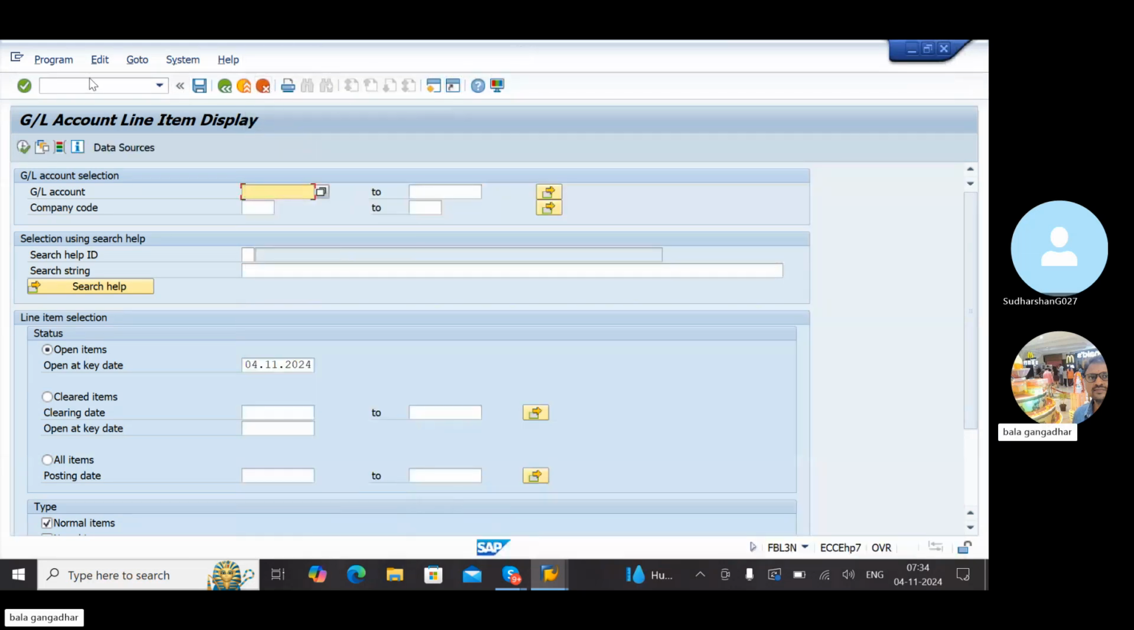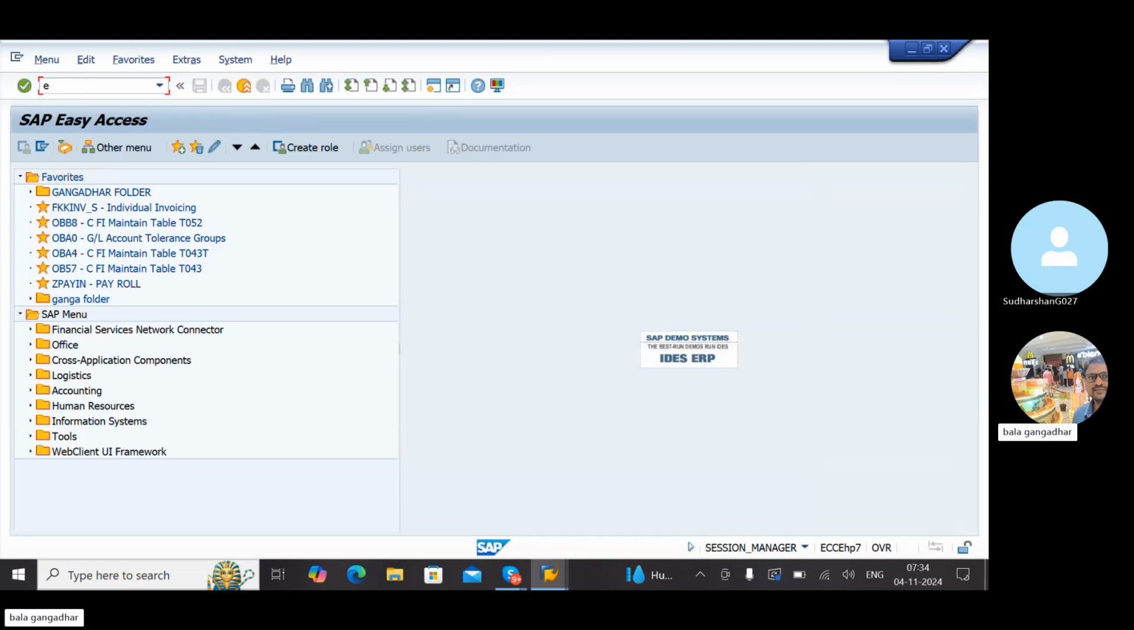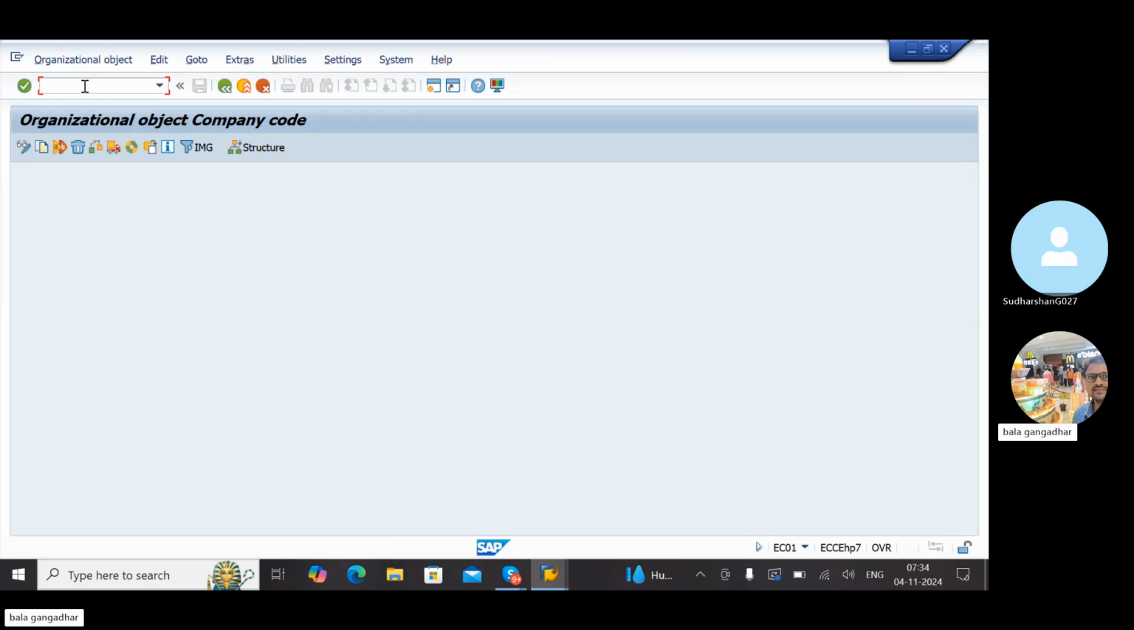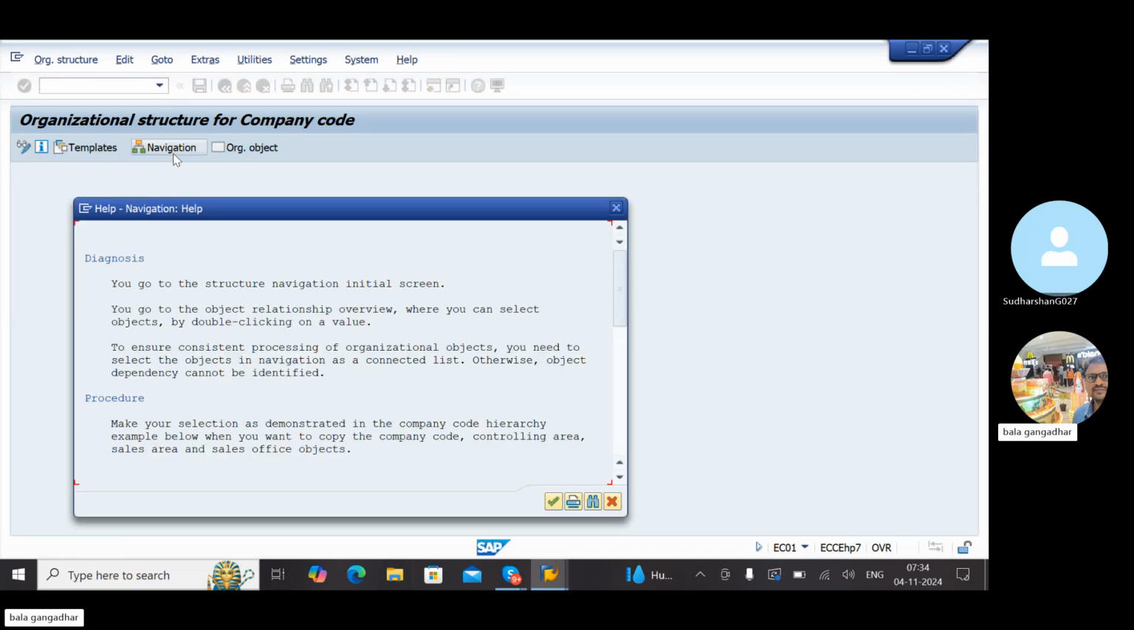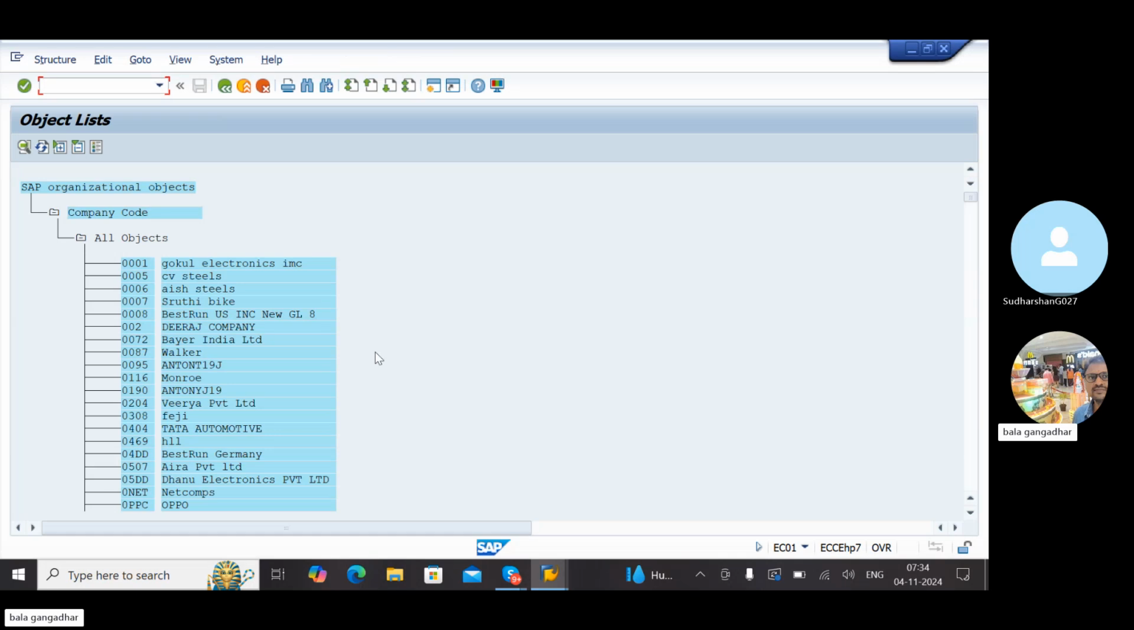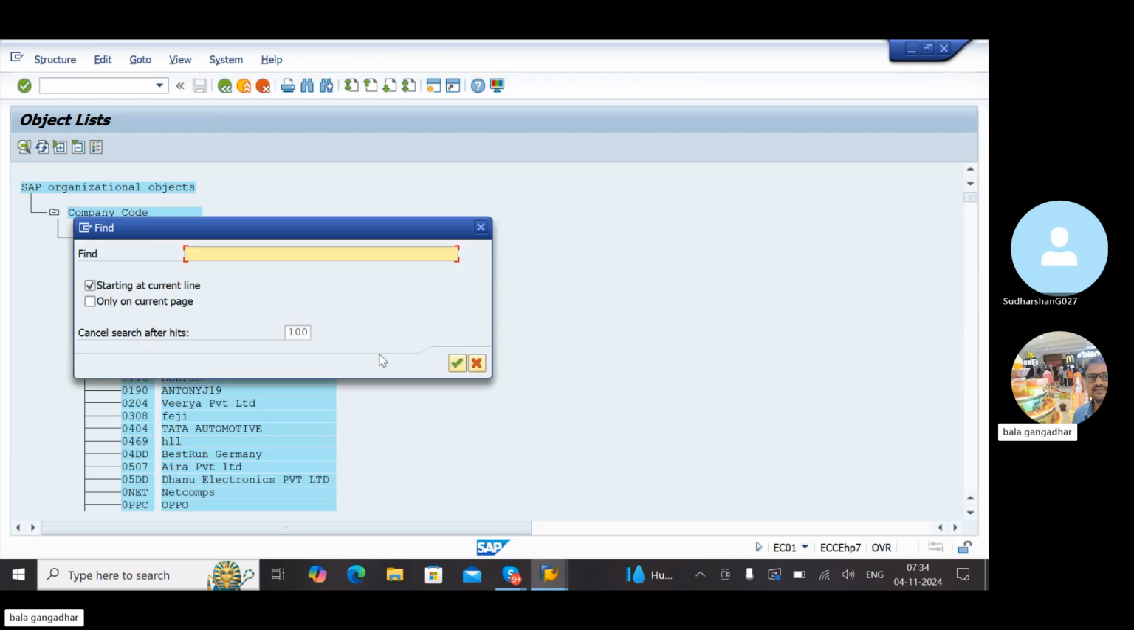Then let me cross check once again EC01. I am revising all the points, because almost a 1 week, 5 days gap we got. That's what I am revising. Structure, under that navigation, Control F, LG05.